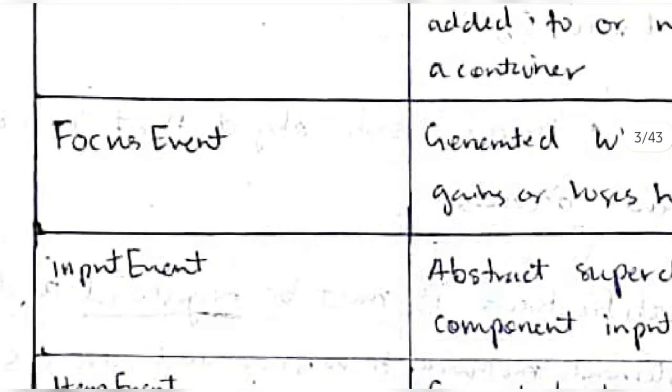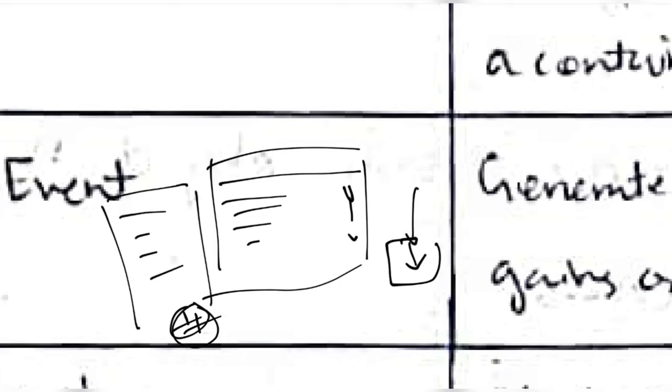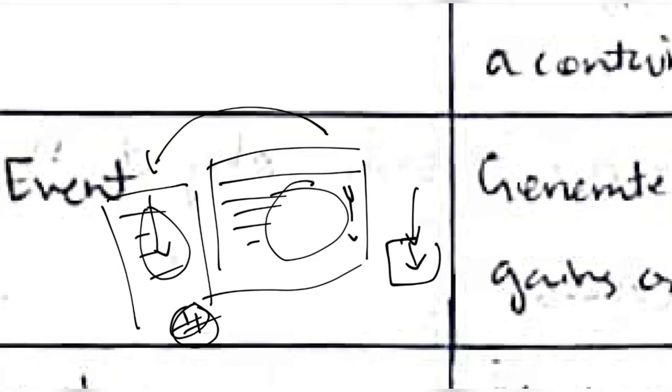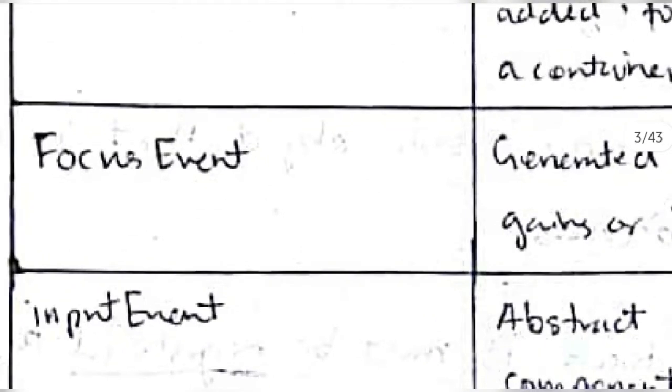The next one is focus event. In focus event, what happens is, you might have noticed that on the web page, your start button is here in the laptop. Whenever you are scrolling the web page, if you are reading some article and you click the down arrow key on your keyboard, the web page will be scrolling, right? But when you click the start button, the start menu will appear here. At that time if you press the down arrow, this will not change; the thing which is here will be scrolled down. So the focus is changed from this part to this part. When that happens, those changes are handled by the focus event class.